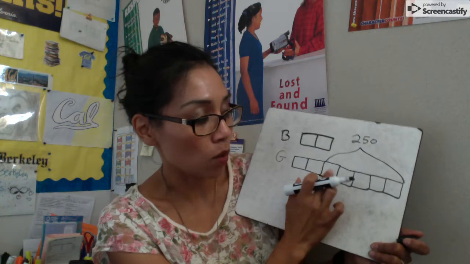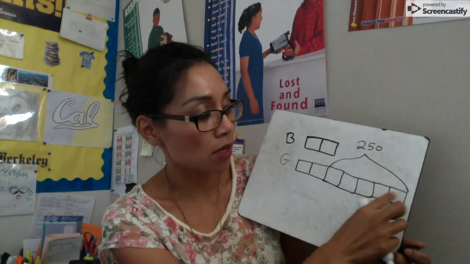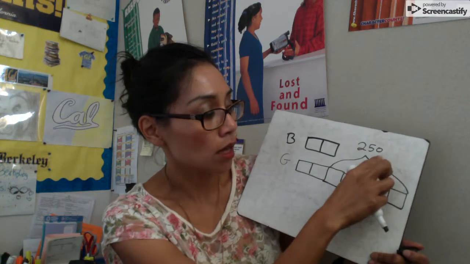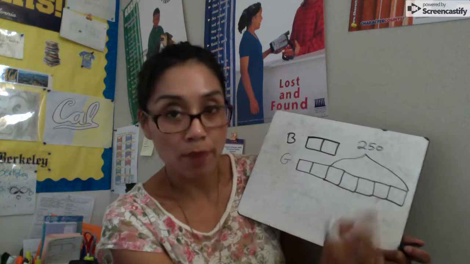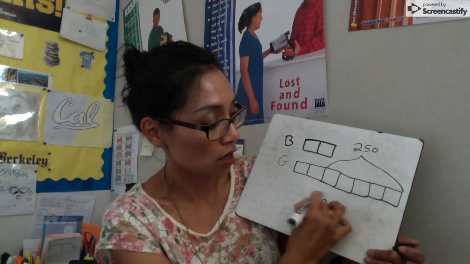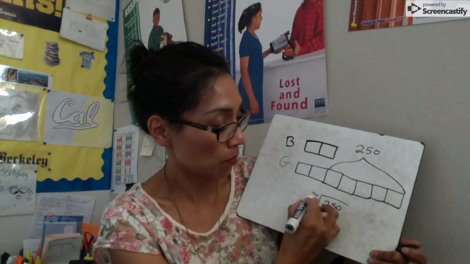When we did this in class, it was easy to see that the more was one box, but here I have 1, 2, 3, 4, 5 boxes. I've got to figure out how much is in each box. So I can take the total and divide it by the amount of boxes that I have here. So that means 250 divided by 1, 2, 3, 4, 5.